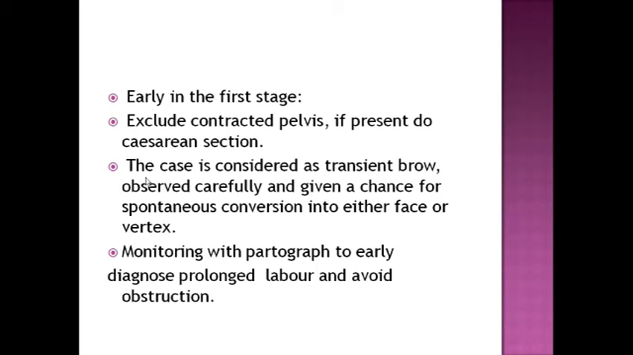If the pelvis is very good, you can wait and watch, so that it may convert into a vertex presentation or a face presentation. In face presentation, mento-anterior can deliver. So exclude contracted pelvis if present; if so, do cesarean section. Otherwise the case is considered as transient brow. Observe carefully. Give a chance for spontaneous conversion into either face or vertex. Monitor with partograph to diagnose prolonged labor early and avoid any obstruction, without any fetal distress. Try, and the baby will not go into stress.